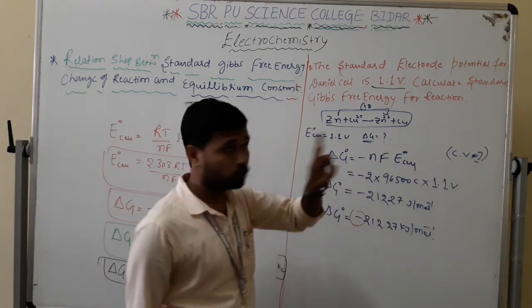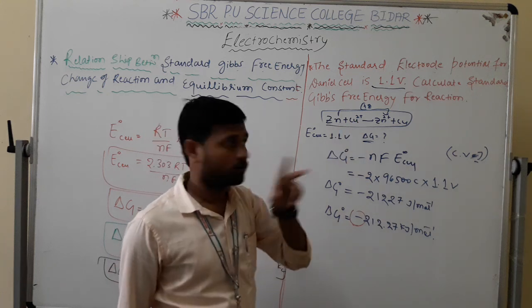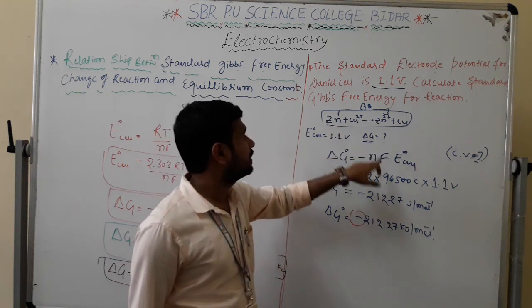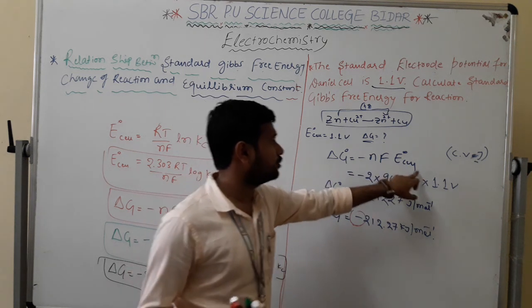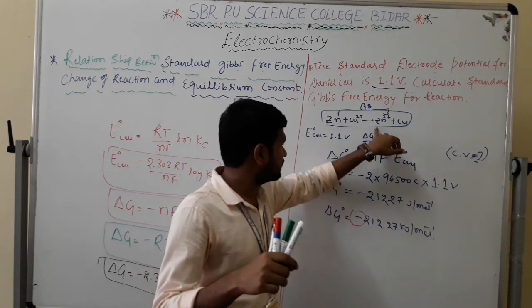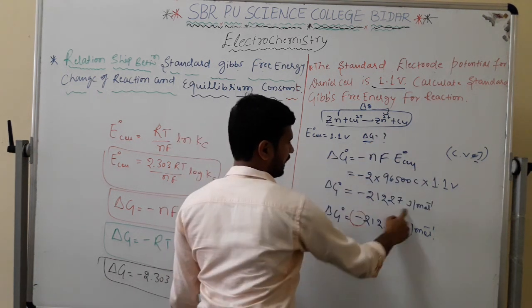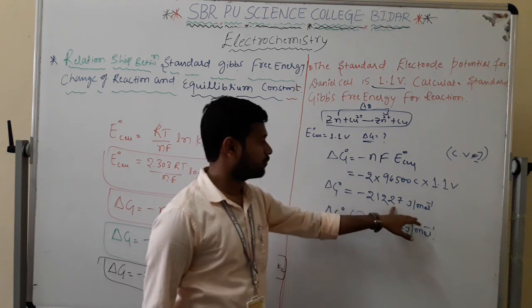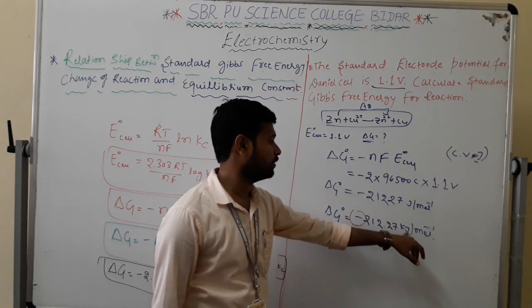He has given n, F, everything. n is 2 electrons. How does it come? Zinc is going to liberate 2 electrons, that's why 2. F is the Faraday constant, 96,500. The standard cell potential is already given for the Daniel cell, which is 1.1. I substituted, calculated, and if I want to convert into kilojoules, that is 212.27 kilojoule per mole.